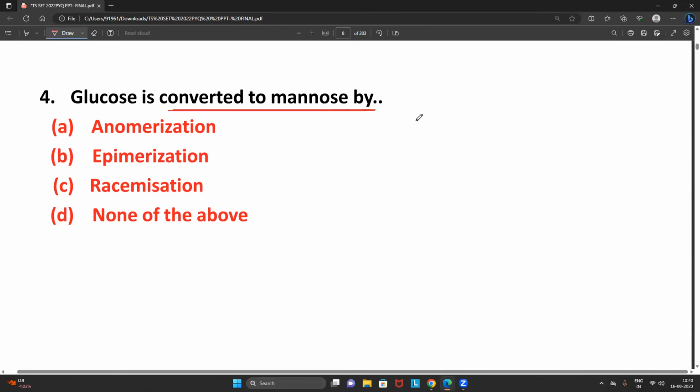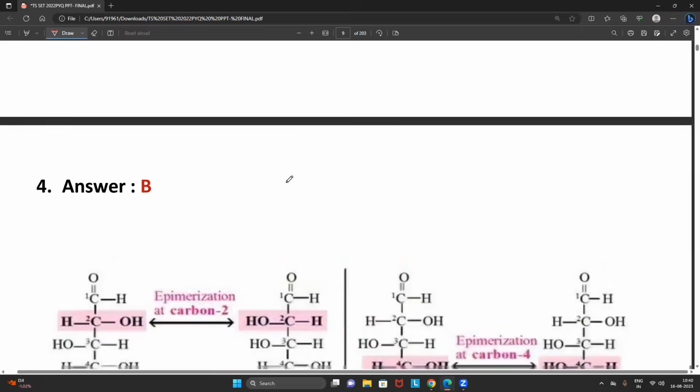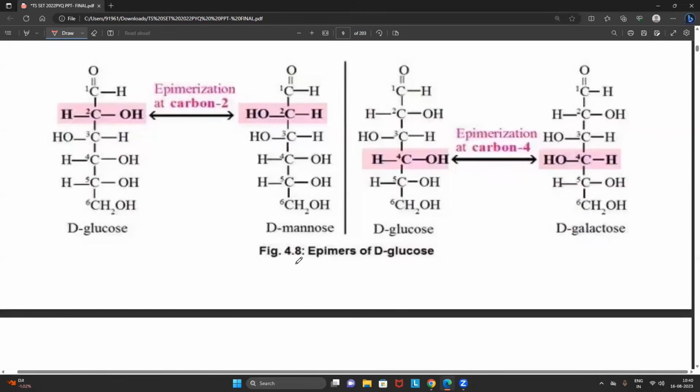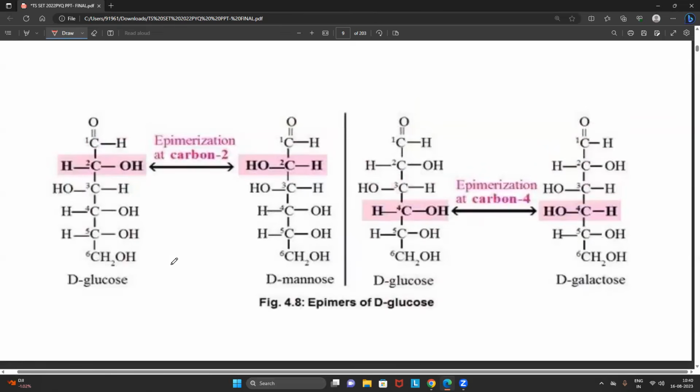Glucose is converted to mannose. See, what is glucose? Every student commonly knows that it is a monosaccharide. What is mannose? You also know very well, mannose is also a monosaccharide. Now the question is, how is glucose getting converted into mannose? Very simple question.